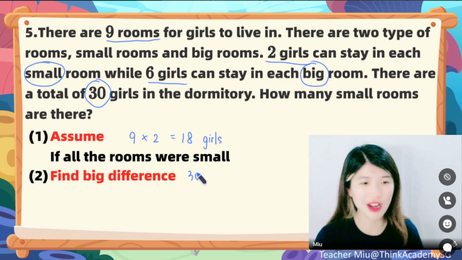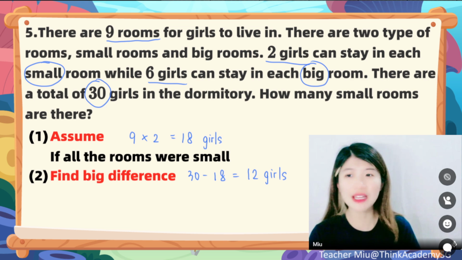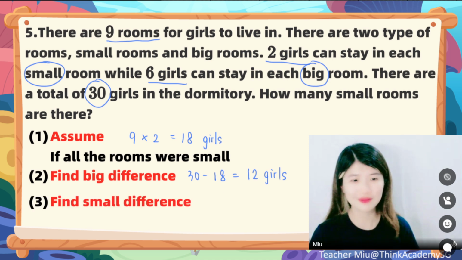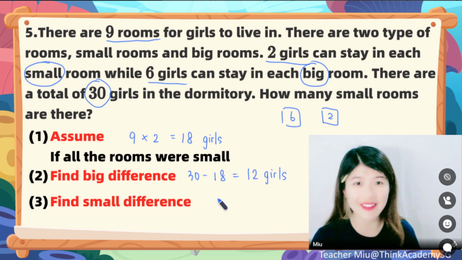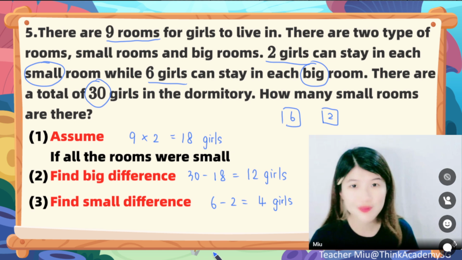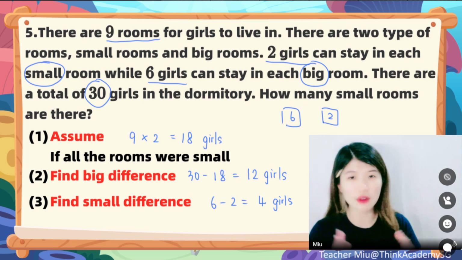We have 30 girls, and 18 girls got rooms now. So we still have 12 girls to accommodate, right? And for these 12 girls, how many can get into the room at most? One room can accommodate 6, and one room can accommodate 2, the big one and the small one. So for one bigger room, we can accommodate just 4 more girls than the small one. 4 more girls can make a small room into a bigger room.